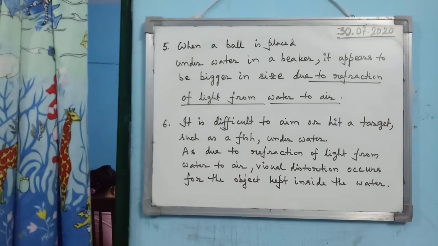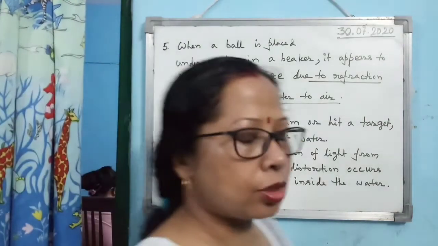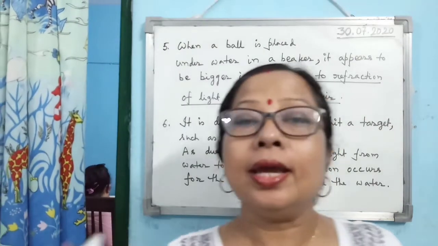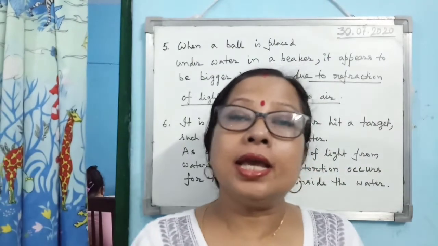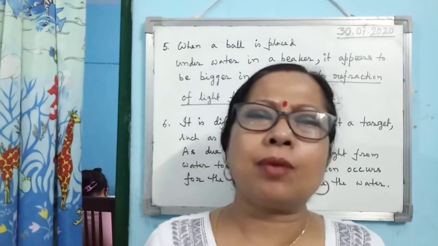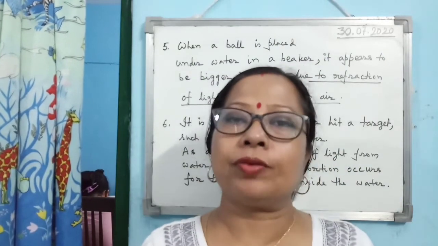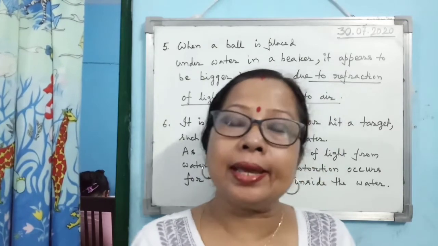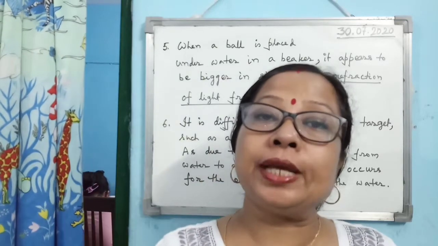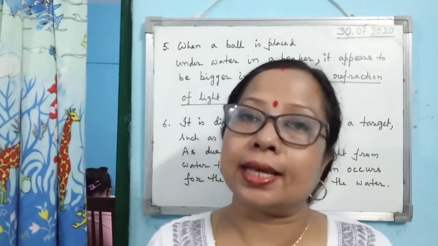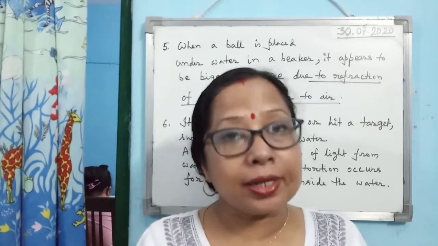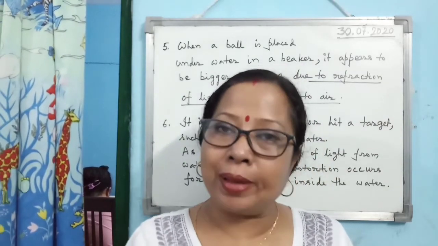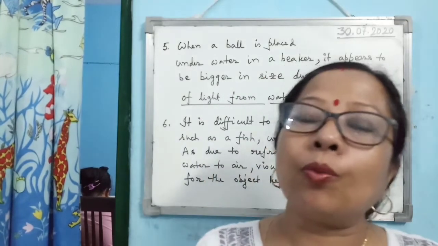The next example of atmospheric refraction, refraction of light, is that if you keep a ball, not only a ball, any object within water and you observe it from air, then you will see the object appears to be bigger in size. It will appear to you as if the object size is big, but actually it is small. Now why does it happen?